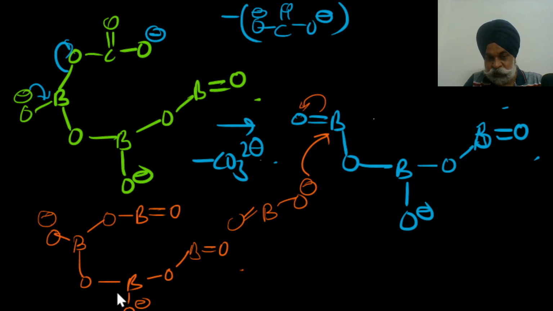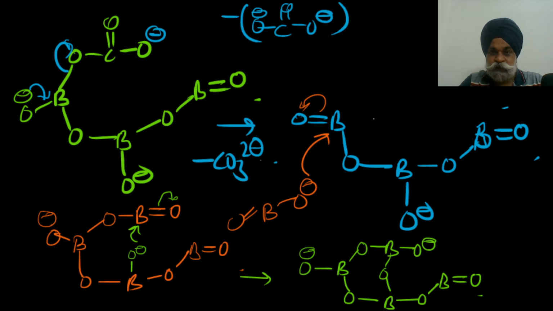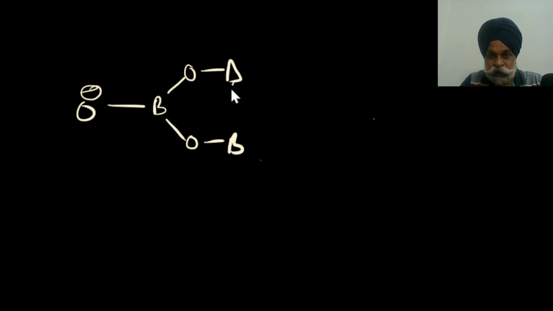So we have almost reached the point. Now what I can do here is I just would write this particular part in this fashion, O negative. This would attack it. This opens out. So what do I get here is, I think you are with me, although the story has become a little tricky and important. O, B, and this bond got joined here. And now ultimately what would happen? This would attack this one, and this would create a negative charge. And that is what we are looking for. So we happen to get BOB, BOB, and these are joined to each other.